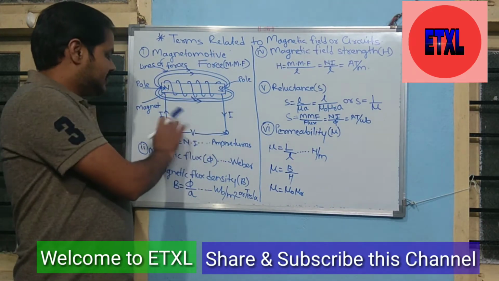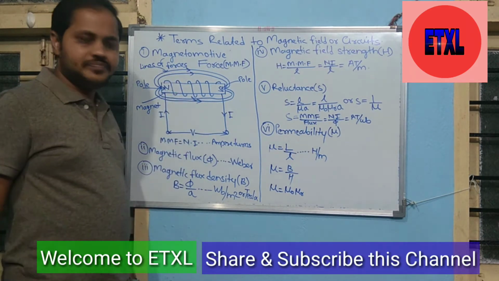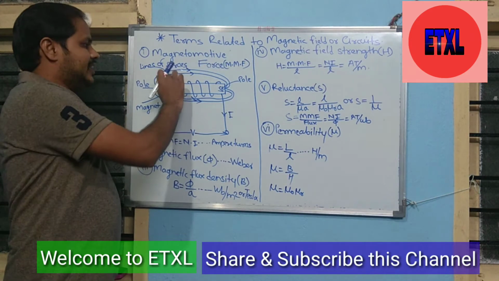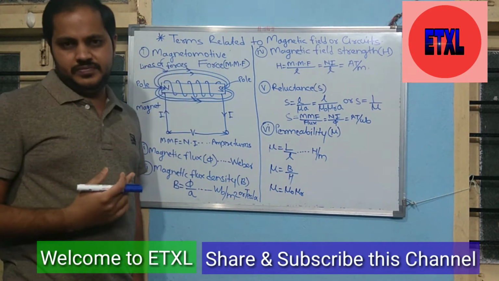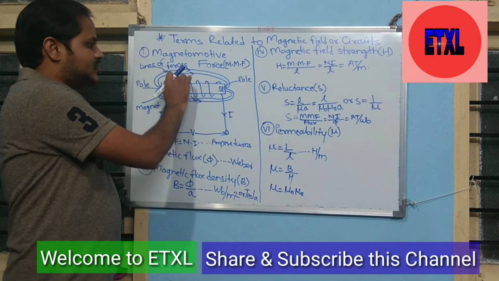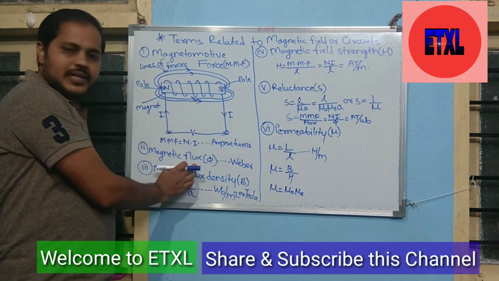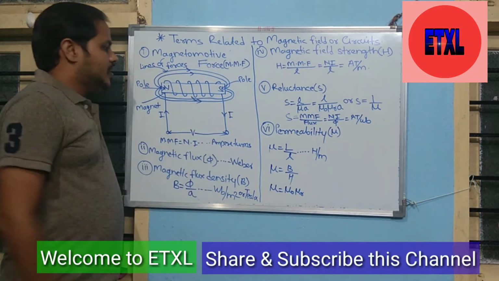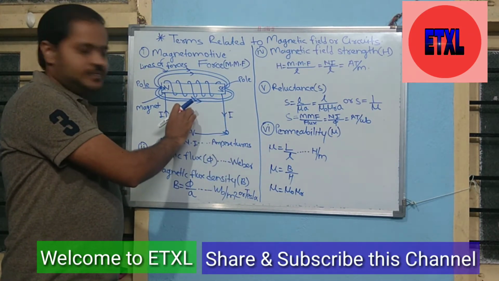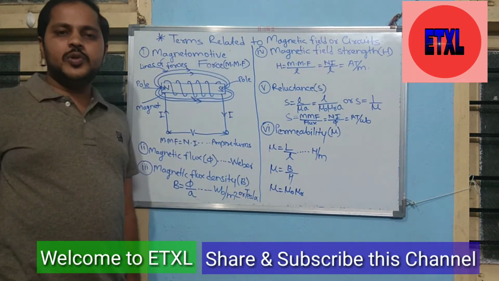After these connections, whenever current flows through this wire or coil, there is generation of lines of force. Those lines of force are called the magnetic flux, measured in Weber, and there is a force in the magnetic circuit. That force is called the magnetomotive force.